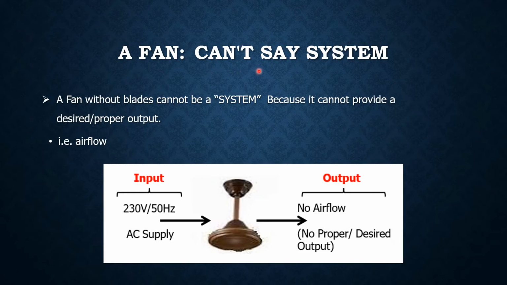A fan can't be called a system without blades. A fan without blades cannot be a system because it can't provide a desired or proper output, that is airflow. Here we are giving input but there is no blade present, and here it is output. So no proper desired output is present. So we can say that this is not a system.